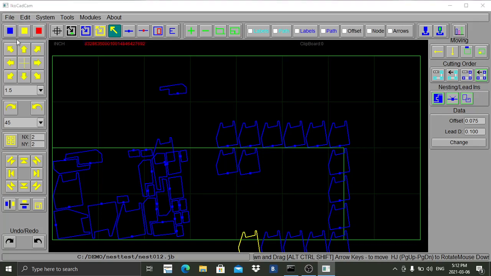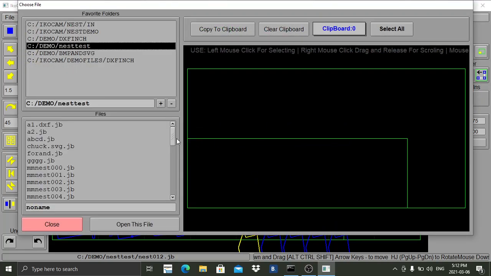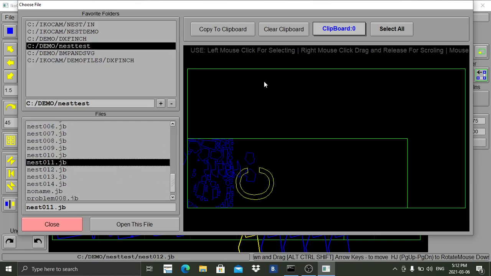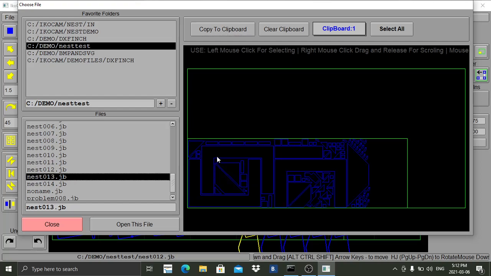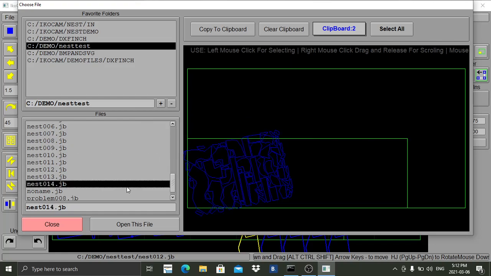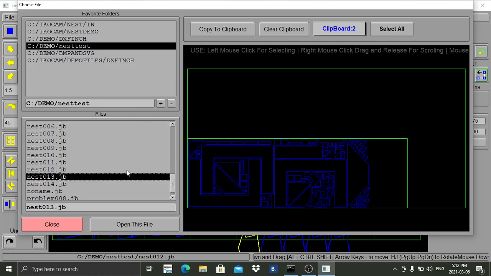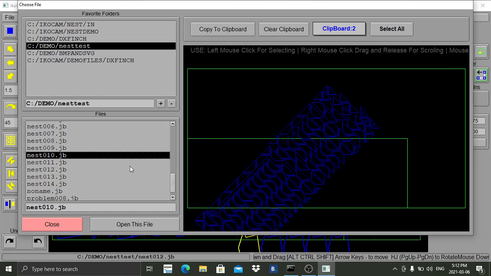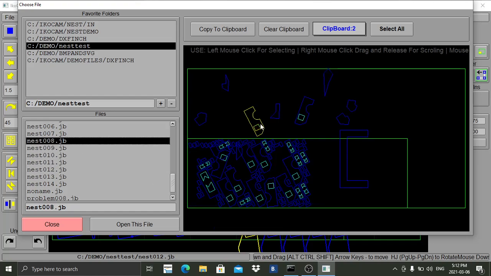I can append a part from another file, from multiple other files. I copy it to my clipboard, and then I can see things displayed in my clipboard. We'll find a part with inside cut somewhere here. The preview system makes things super easy. That's a part with inside cut.